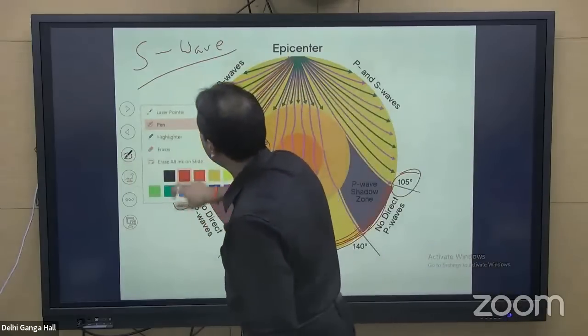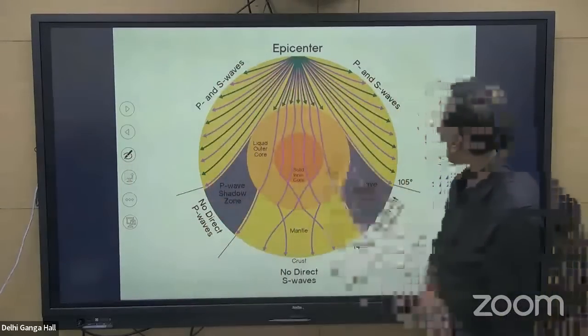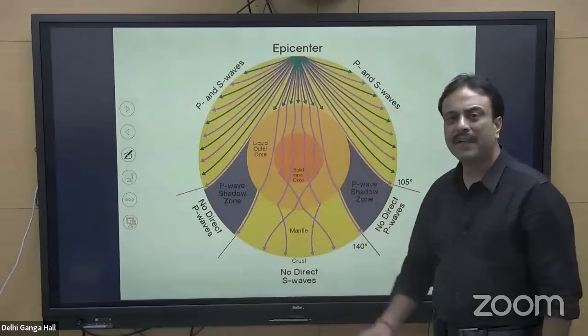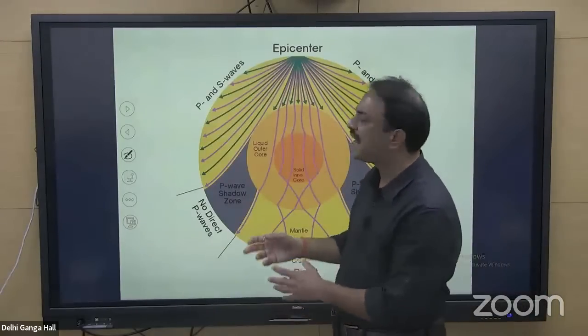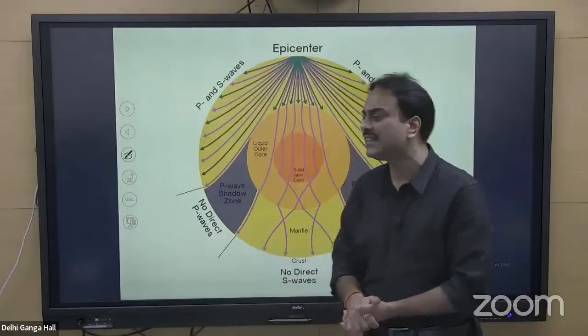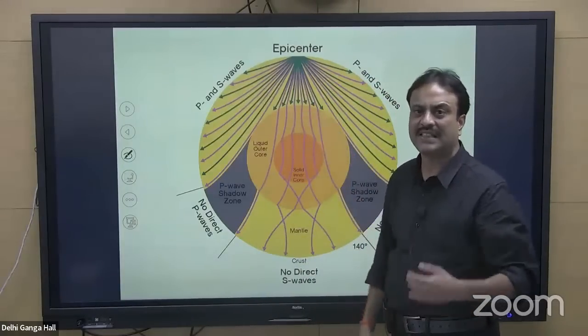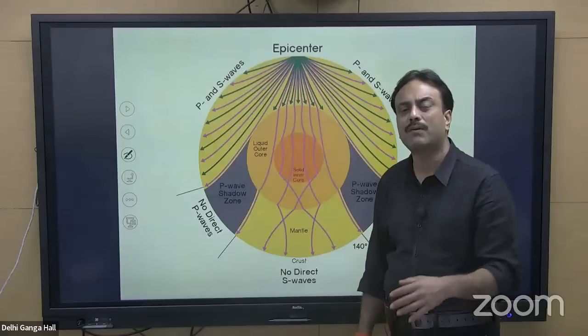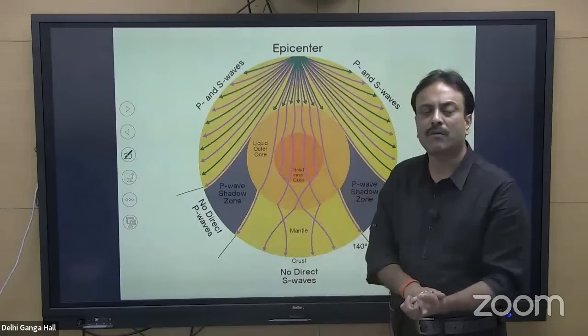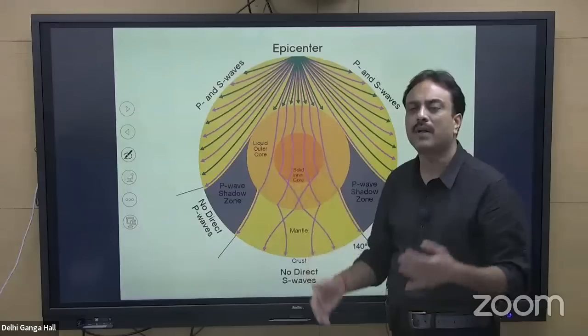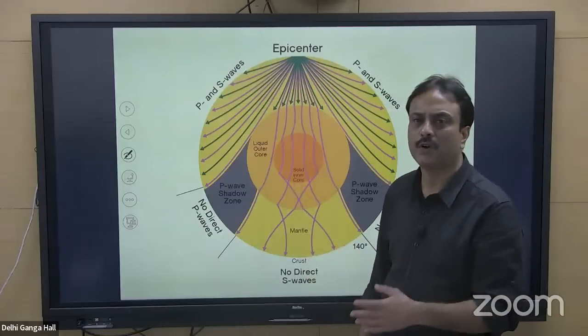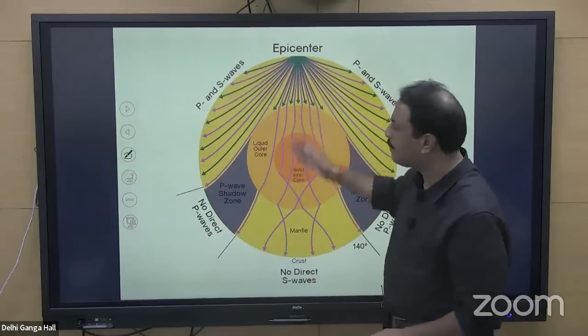In the same manner, look at the pink arrows. The pink arrows are depicting the P wave, or the primary wave. They can travel in solid, liquid, and gas. However, when they change the type of material, the density changes, and so the concept of bending towards the normal and moving away from the normal, the concept of refraction, which you must have studied in your lower classes, applies over there.